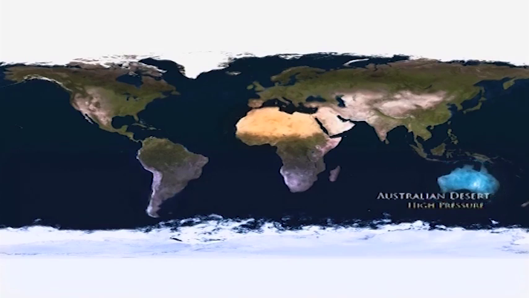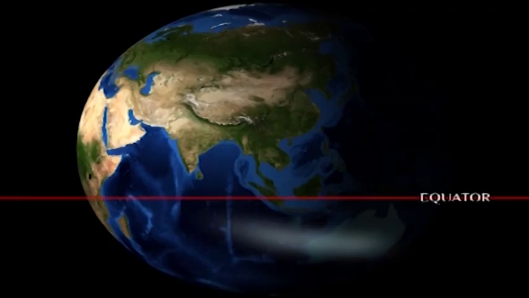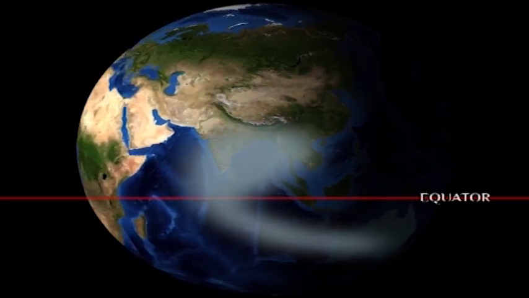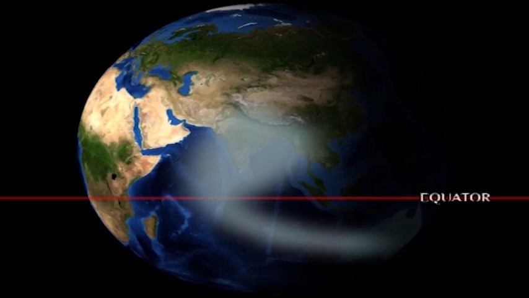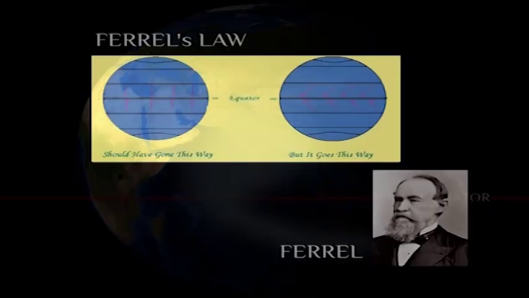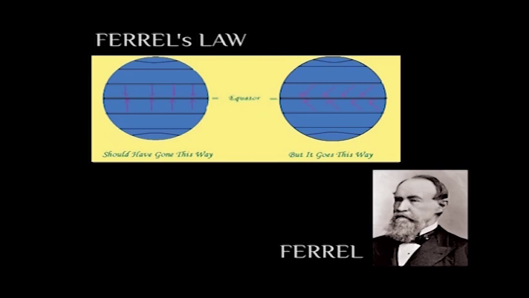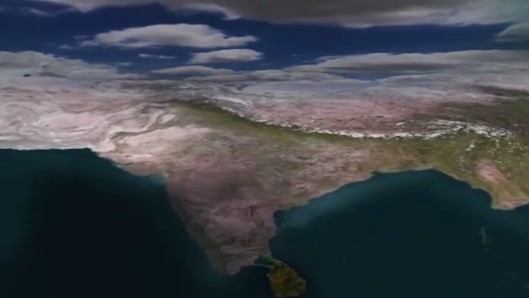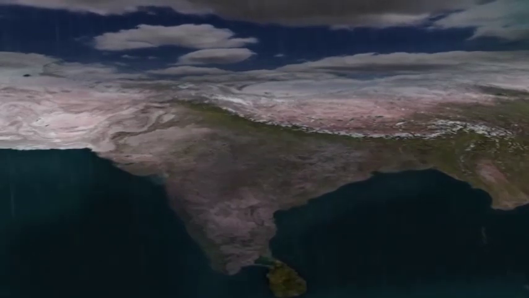It is well known that winds always move from high pressure to low pressure. So the cool winds move from central Australia in a northwesterly direction towards the hot Sahara Desert. As the winds cross the equator, they turn right in consonance with nature due to the Earth's spin, which is explained as Ferrel's law. Picking up moisture along the way from the Indian Ocean, the moisture-laden winds blow in towards India, thereby bestowing monsoon rains all over the land.